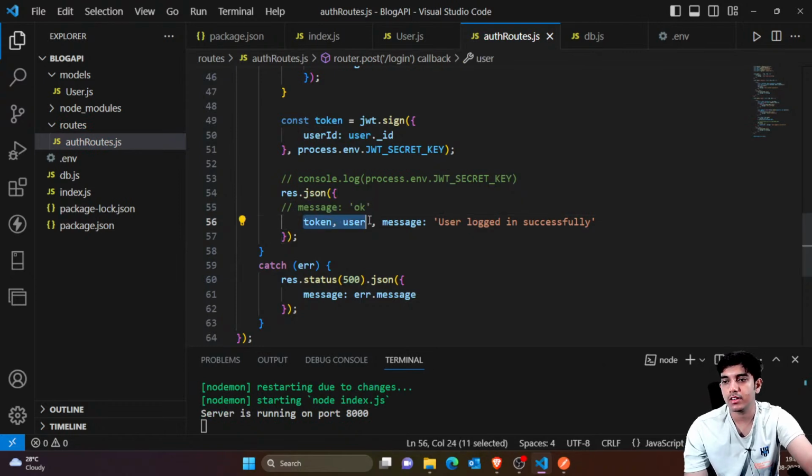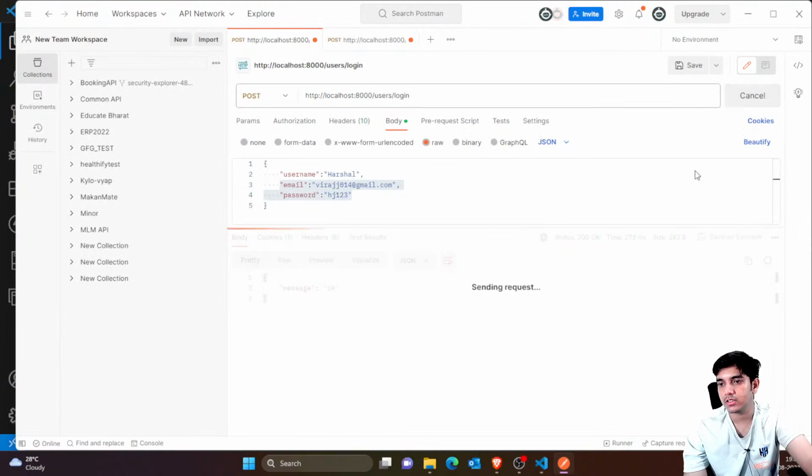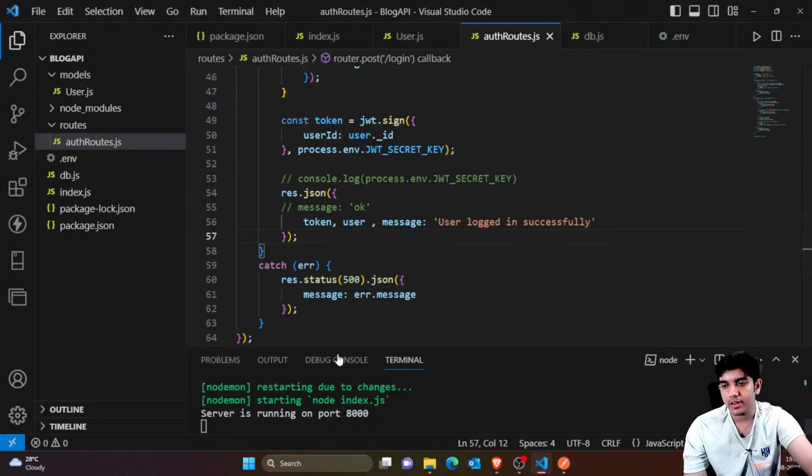As a response, we are sending the token, user object and the message. Now let's try to click send. You can see that it must work, by the way. It's not connected to MongoDB, so let's wait for a few seconds, then we'll continue.